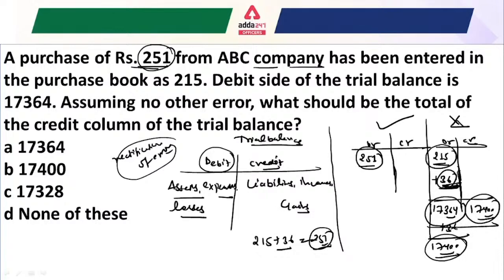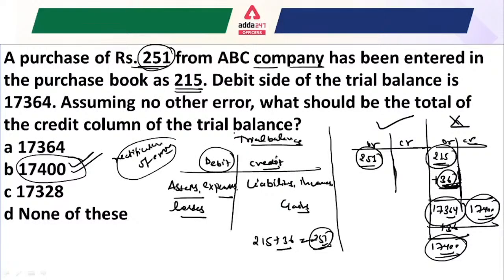That's why you recognize the error, that the purchase of 251 rupees was posted as 215 rupees. That's why the mismatch has happened between the debit and credit side. So the correct option would be 17,400 rupees. I hope it is now clear for everyone.